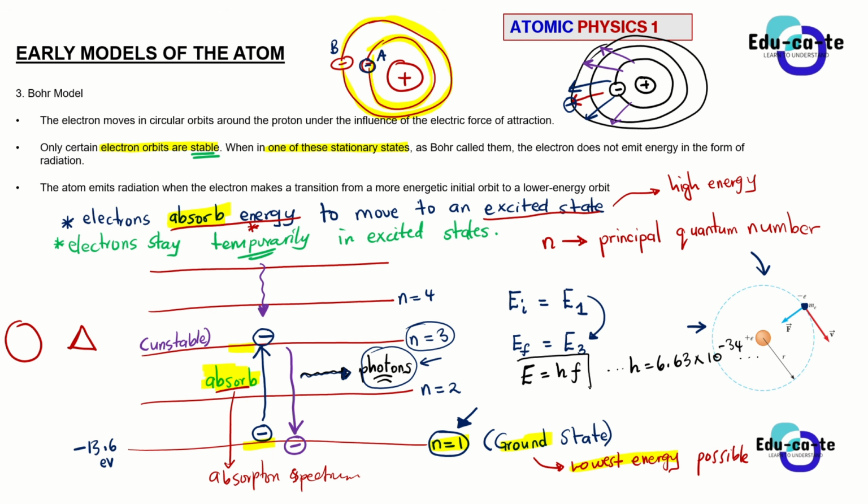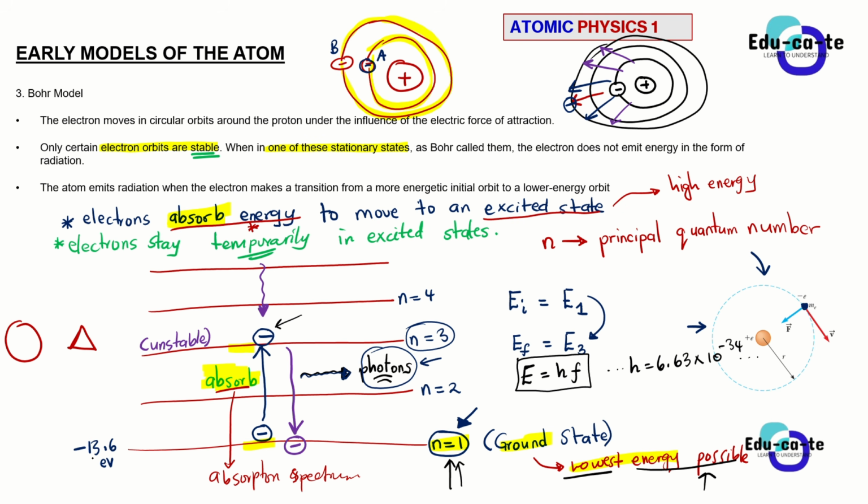This is to describe the energy of a photon that is released when an electron decays, or moves from a high energy state to a lower energy state, because it needs to be stable. Otherwise, it won't be able to stay there for a long time. It always wants to stay at the ground state, at the lowest energy possible.